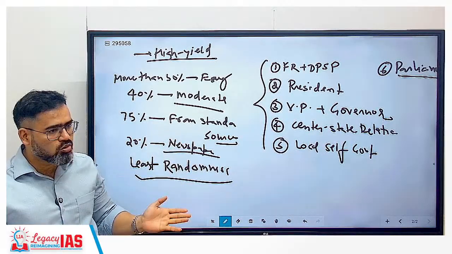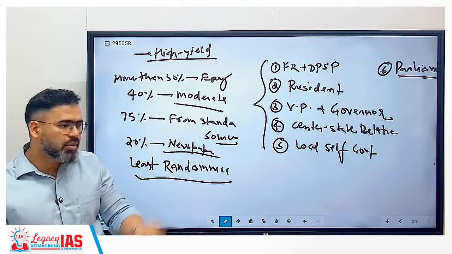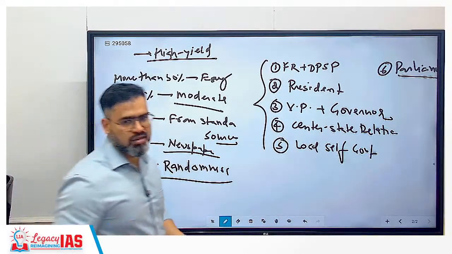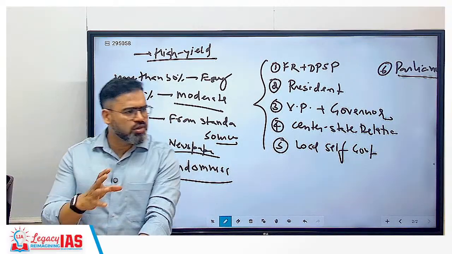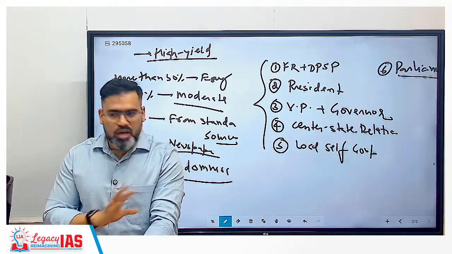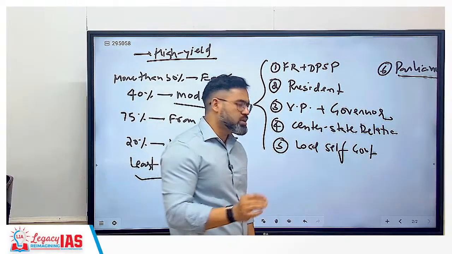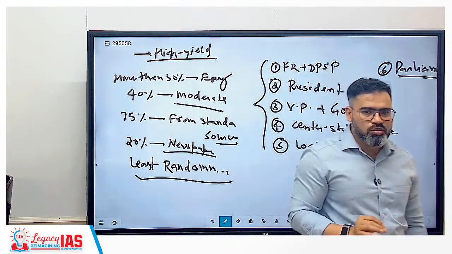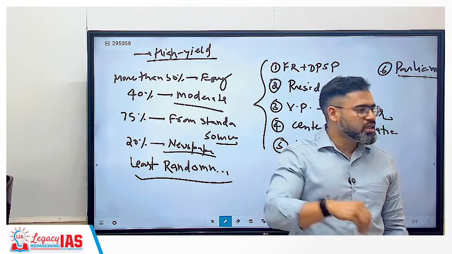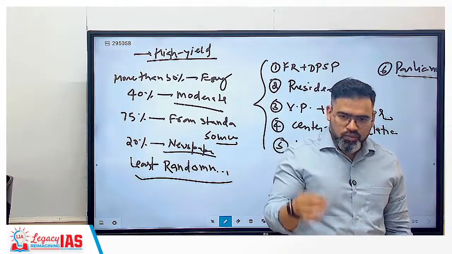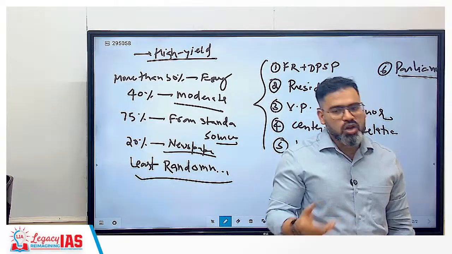Same for mains also. We need to read from the same book. Again for the mains, Lakshmikant alone will not be sufficient, because Lakshmikant is purely oriented to the prelims purpose only. But for mains maybe you require that. For example, a question comes about the Election Commission, electoral reform or appointment in the Election Commission. Can you answer without reading the static portion? You have to be aware of how the appointment is presently happening in the Election Commission.